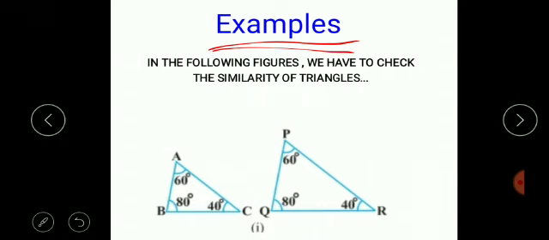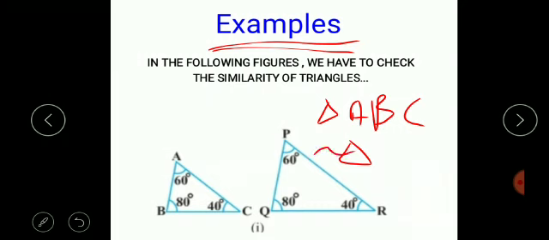See, in the first part, it is clearly seen that angle A is equal to angle P, angle B is equal to angle Q, and angle C is equal to angle R. It is given, its measurement is given. Therefore, these triangles, means triangle ABC is similar to triangle PQR.